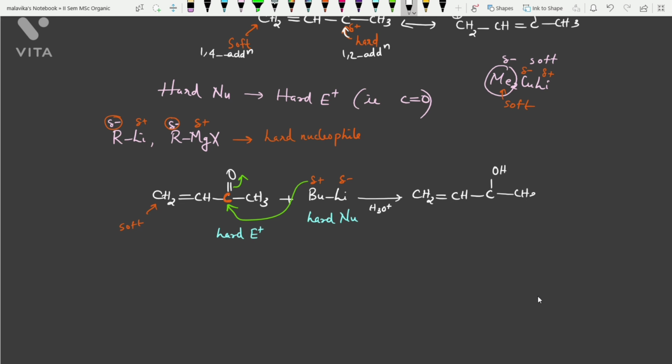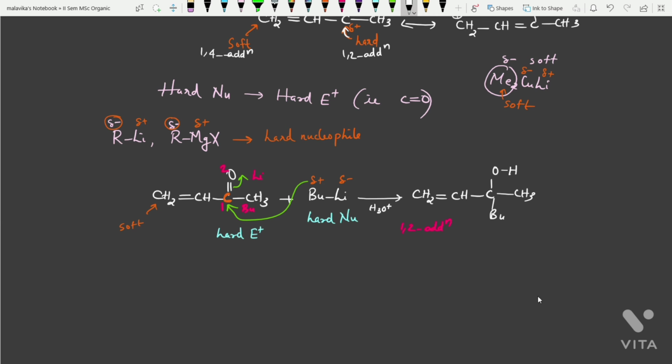Here CH3, here Bu. If you see over here, the compound is adding at the first and second positions. So this is called 1,2 addition, meaning butyl and lithium. Initially you get OLi, then you do hydrolysis, so that OLi bond is hydrolyzed and you get hydrogen over here. So overall it is known as 1,2 addition.